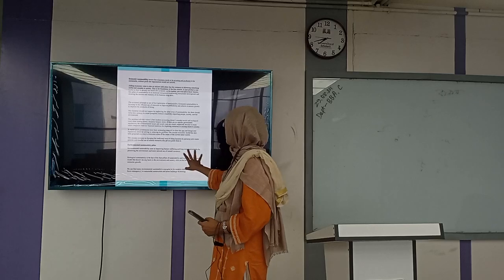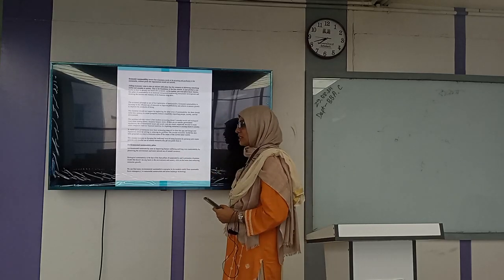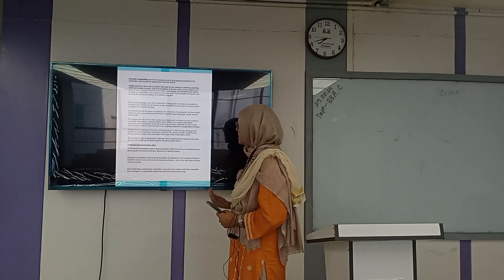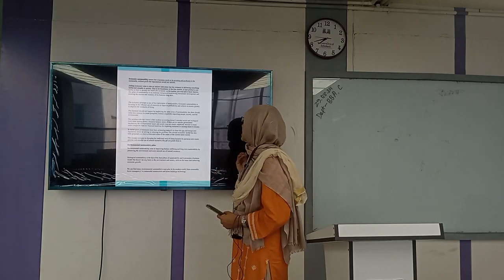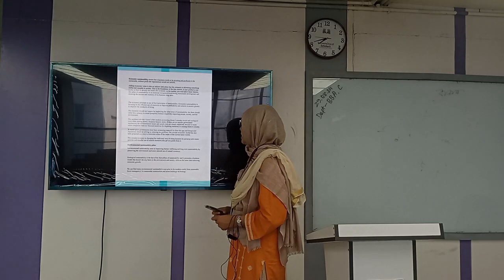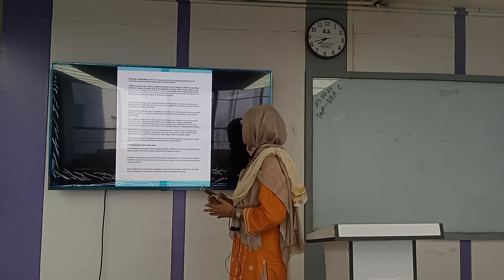Environmental sustainability aims to improve human well-being and long-term sustainability by preserving the environment and making more rational use of natural resources. Ecological sustainability is the last of the four pillars of sustainability. It promotes business models that don't do any harm to the environment and society, while at the same time